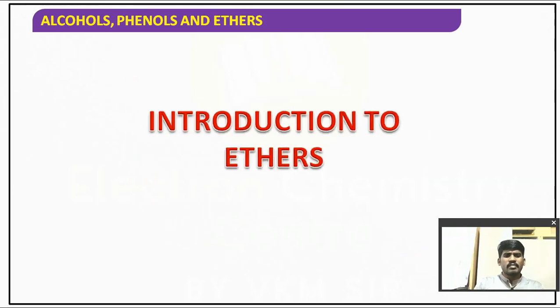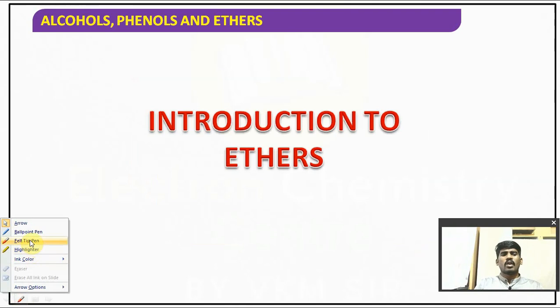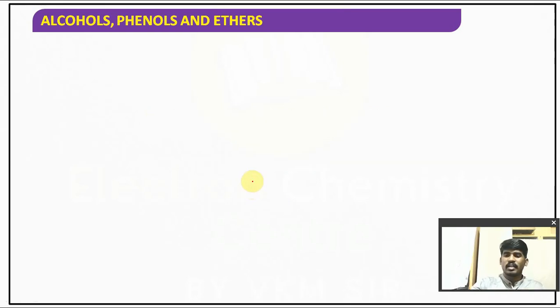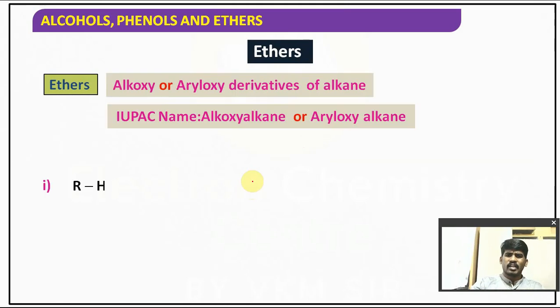In today's session, we are going to talk about the ethers, children. Alcohols is done, phenols is done. Now we are going to talk about the last part of this chapter, ethers. The introduction part I'll give rapidly.